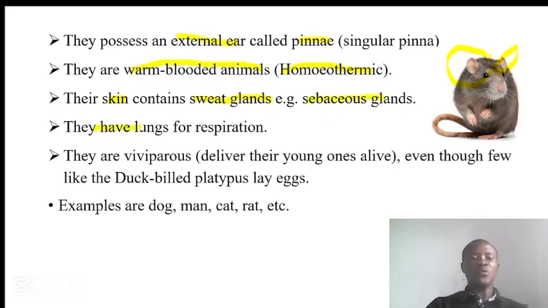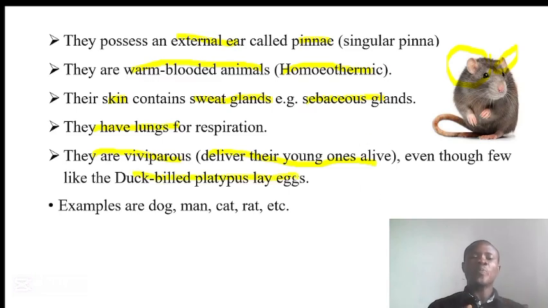Also, they have lungs for respiration. So what they use to respire is lungs. That means they respire through their lungs. And lastly, they are viviparous animals. That means they deliver their young alive. They do not lay eggs. That is what we mean by viviparous animals.